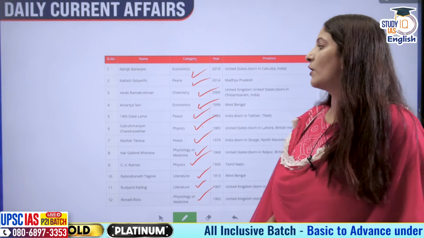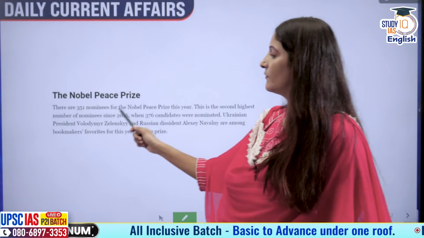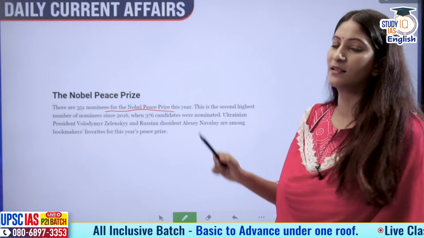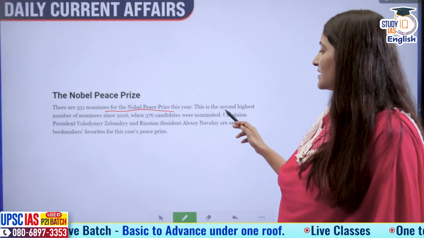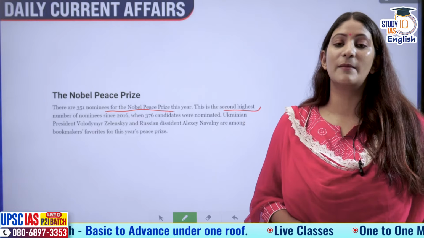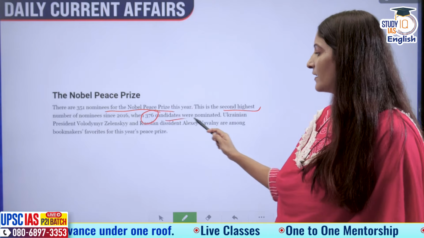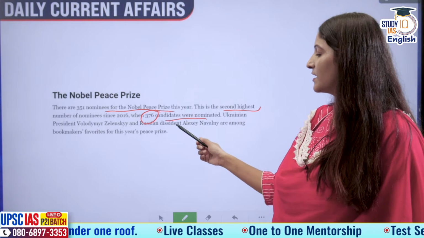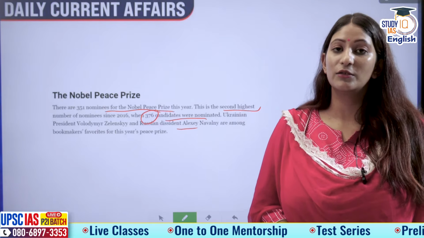Okay, moving on to the next part of it. For the Nobel Prize this year, there are 351 nominees for the Nobel Peace Prize. Okay, Nobel Peace Prize, 351 nominees. This is the second highest number of nominees if we compare it to 2016, when there were 376 candidates. The Ukrainian president and the Russian dissident, they both are being considered for the Nobel Peace Prize.